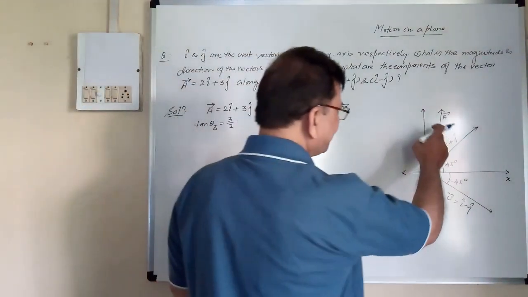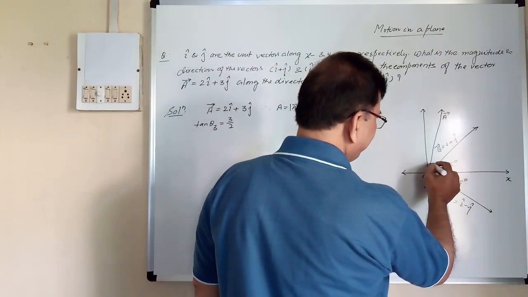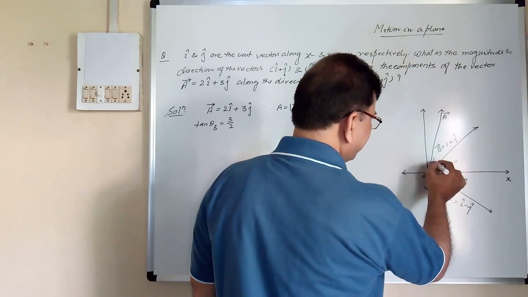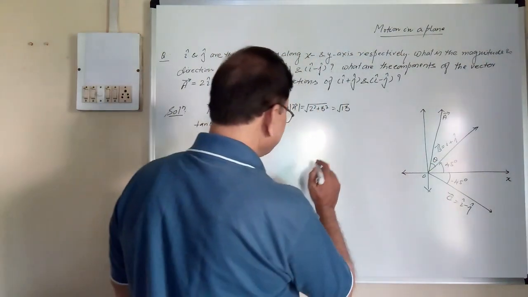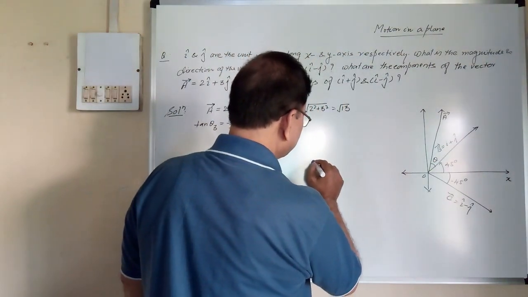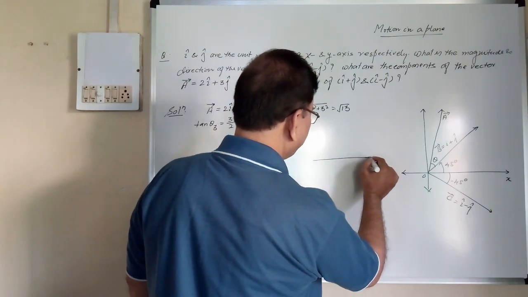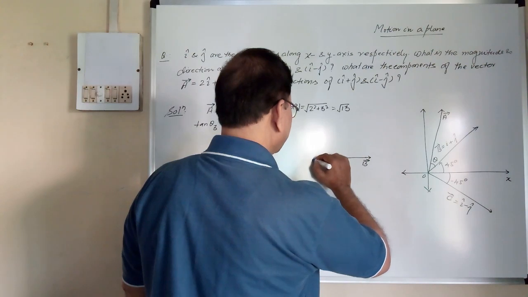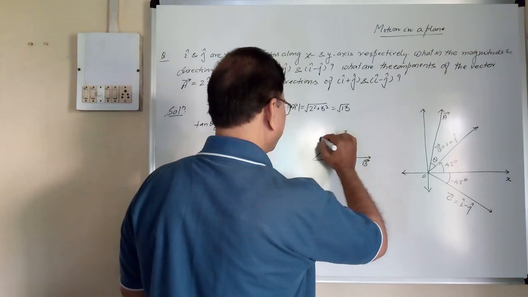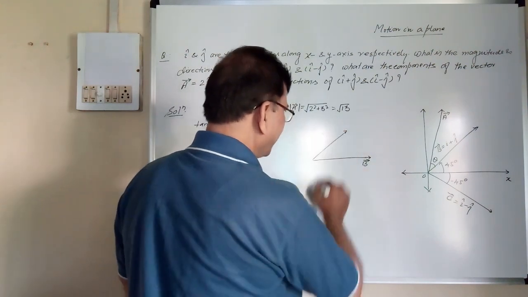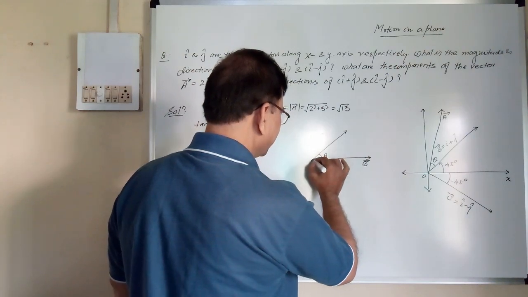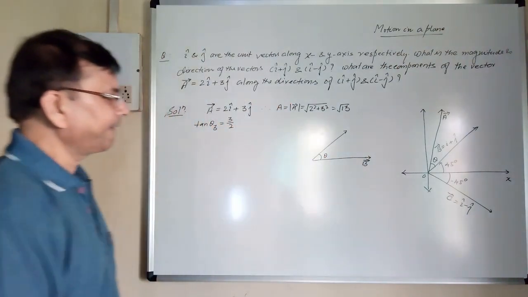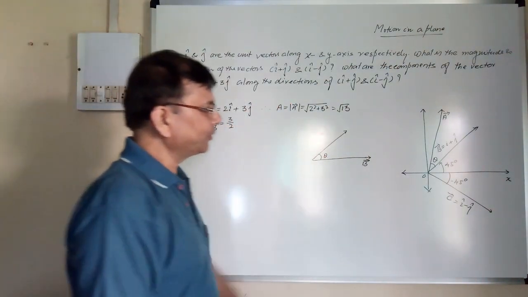So angle between A and B, if we consider it is theta, then suppose this is the vector B, and this is the vector A, and this angle is theta. Now here theta is to be found out.